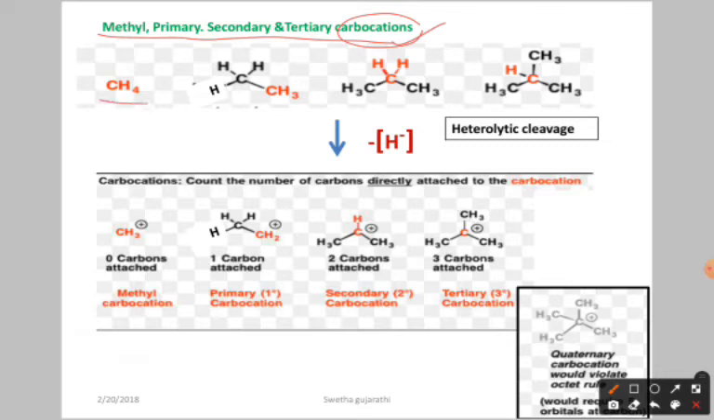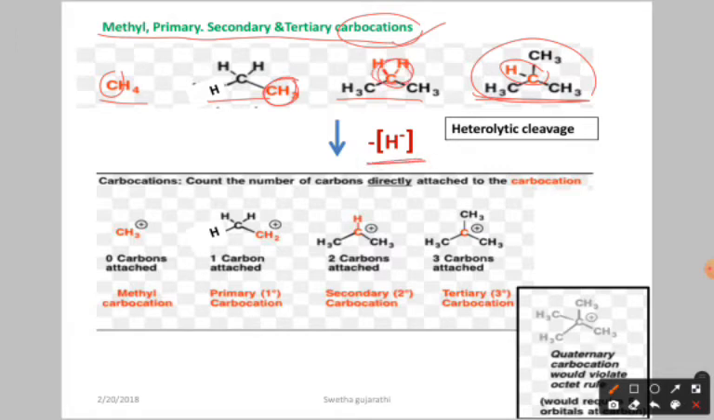I just took here methane, ethane, propane and butane. Here we have some examples. You can take this as 2-methyl propane, or simply I am taking 2-methyl butane here. So I am going to focus on the red color carbon on each molecule. I am going to focus on this carbon. On each red carbon, I am going to remove H minus.